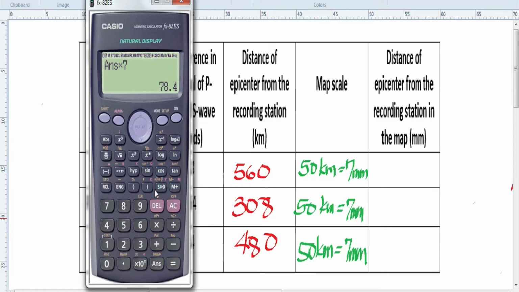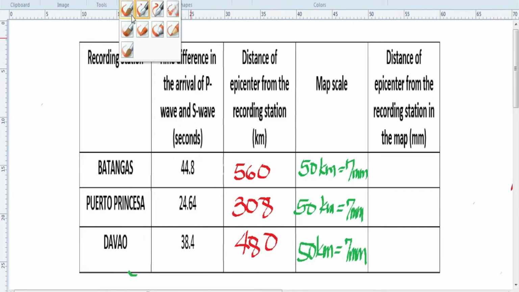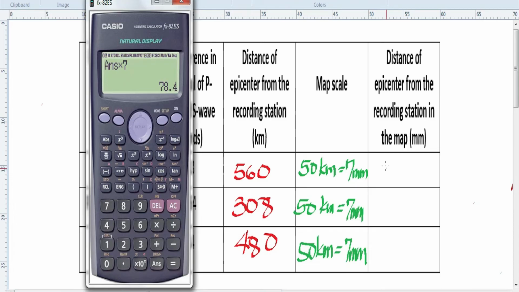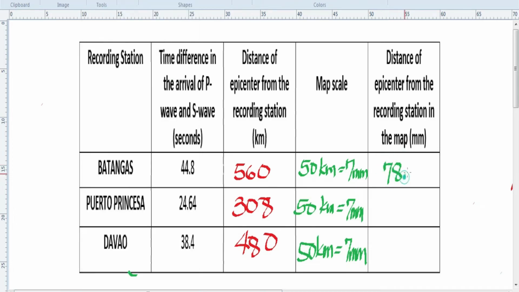So 560 kilometers is 78.4 millimeters in the map.